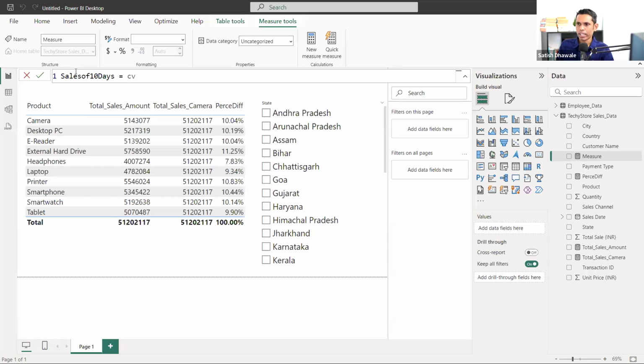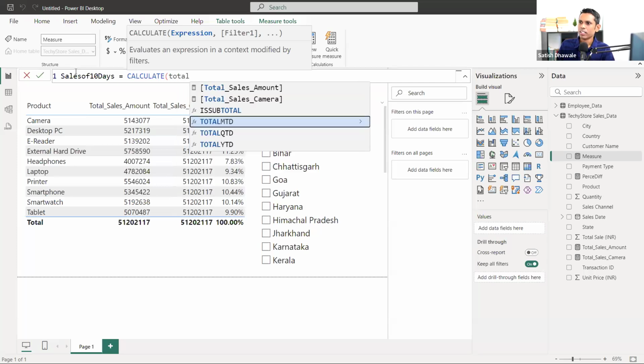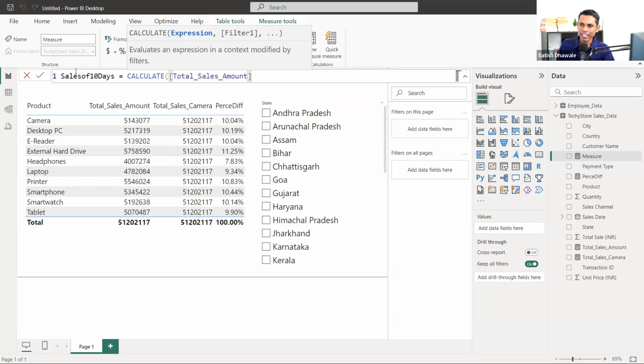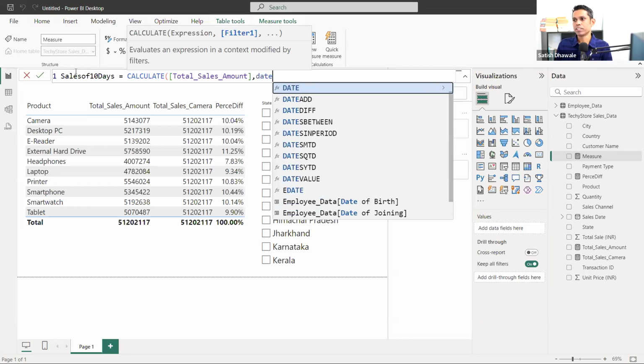So now put down CALCULATE. We are using CALCULATE again here because we want to calculate the total sales. So inside CALCULATE, we are going to select our total sales amount that we have already calculated with DAX. So we are going to select this one. Now put down a comma. Next, inside CALCULATE, it will ask you for the filter. Now inside the filter, I'm going to take this date function, DATESBETWEEN.